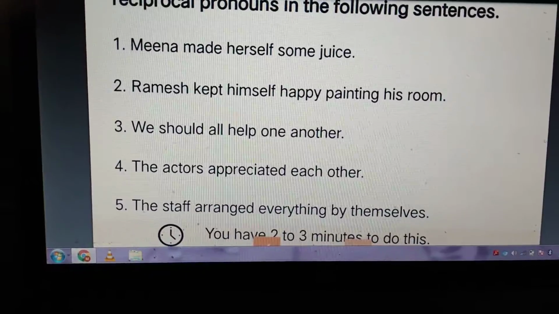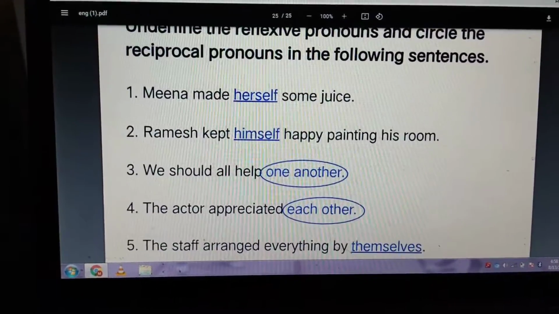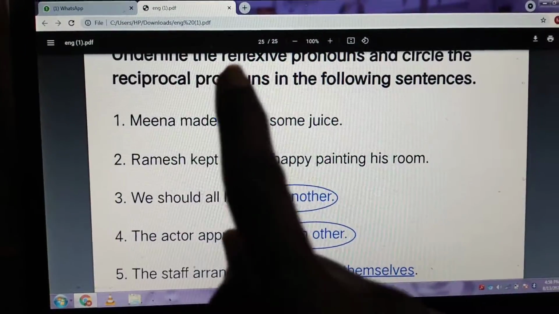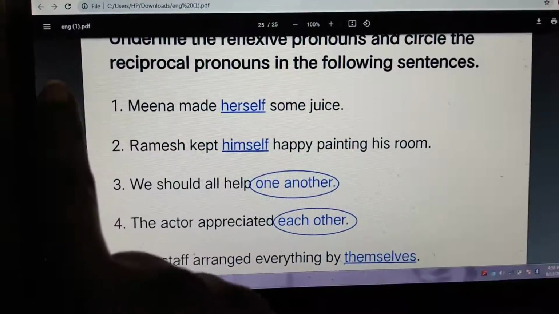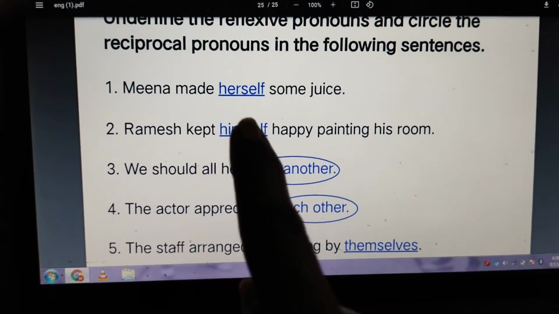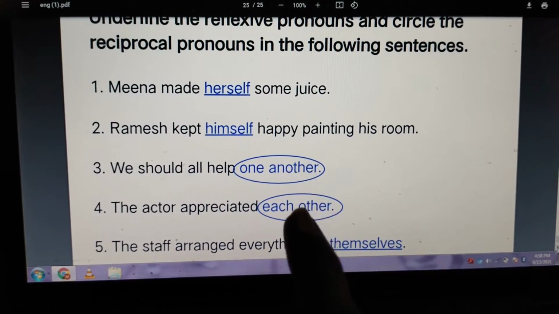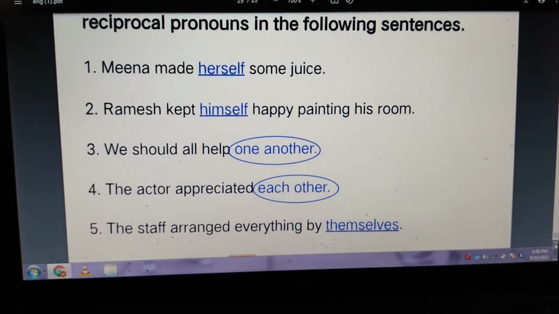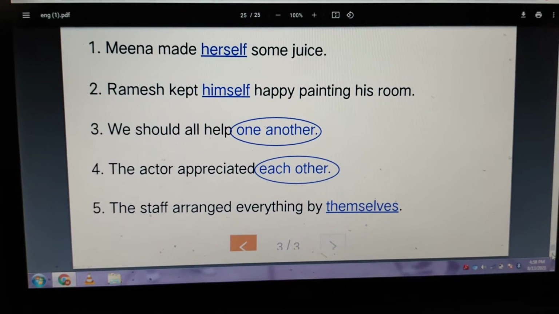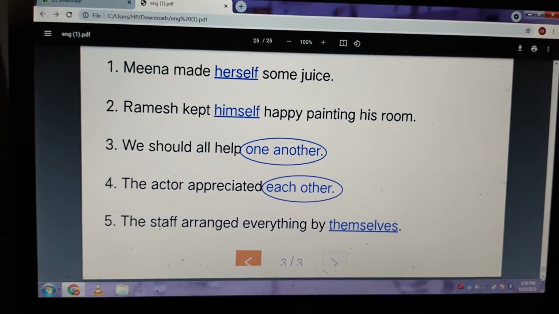Can we see the correct answer for these? Yes. So underline the reflexive pronoun and circle the reciprocal pronoun. It's given on the heading. So you can see, sorry, these 3 are reflexive pronouns and these 2 are reciprocal pronouns. So with this, I think that you have understood the concept of reciprocal and reflexive pronoun.